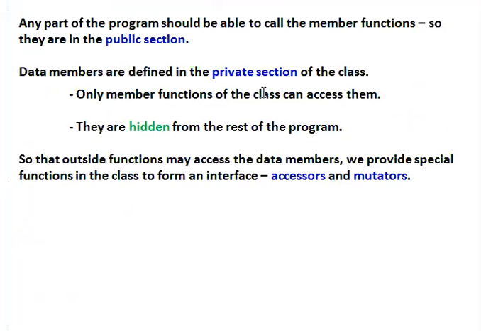Any part of the program should be able to call the public member functions. For the private section of the class, only member functions of the class can access them, and they are hidden from the rest of the program.